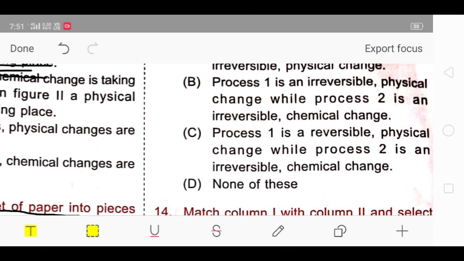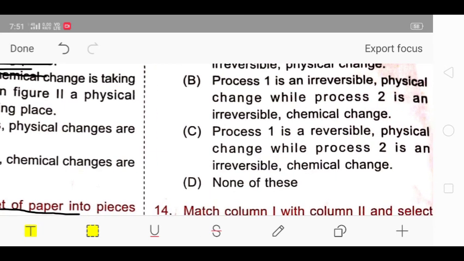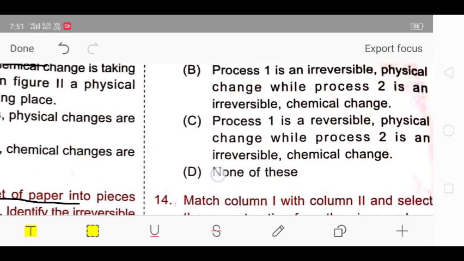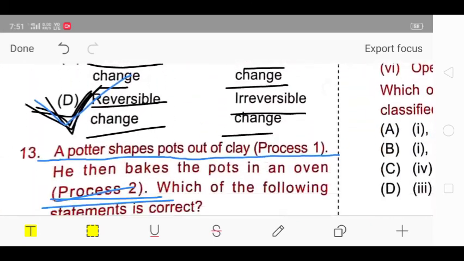Next, process 1 is an irreversible physical change, while process 2 is an irreversible chemical change. Third, process 1 is a reversible physical change, while process 2 is an irreversible chemical change, and D is none of these. So the correct answer for question 13 is option C. Process 1 is a reversible physical change, while process 2 is an irreversible chemical change.